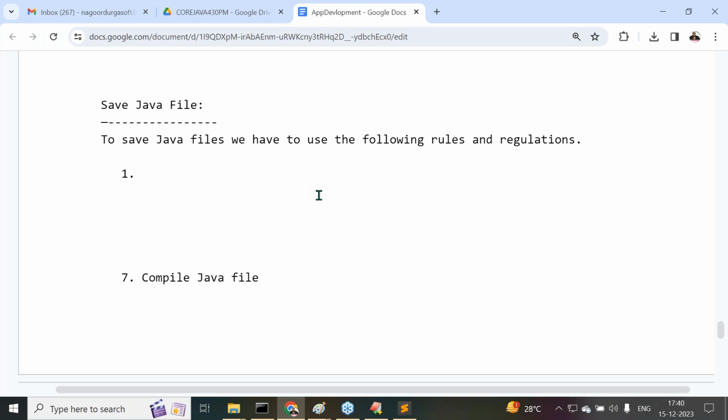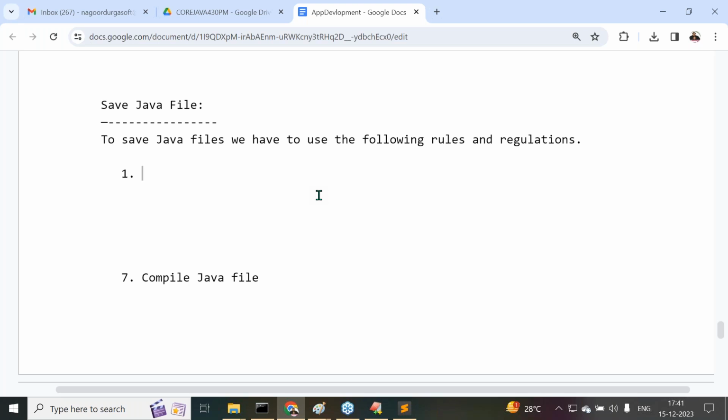No violations about this rule. This rule is mandatory. If we are not following this rule, definitely we will get a compilation error. Now tell me, what is rule number one here? I'm telling you: public element. If the present Java file contains public elements like public class, public abstract class, public interface, public enum, then we must save the Java file with the public element name only. No second thought of it.